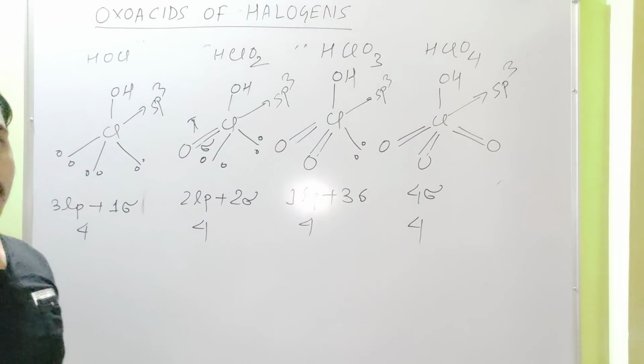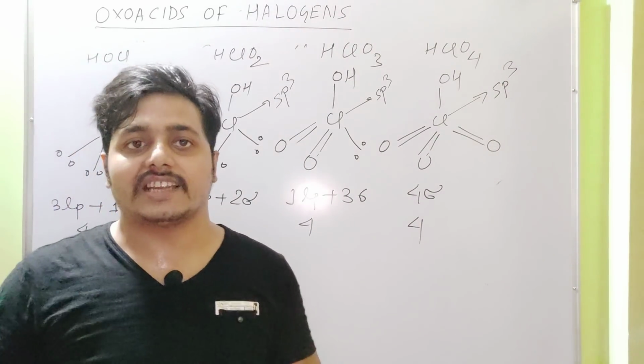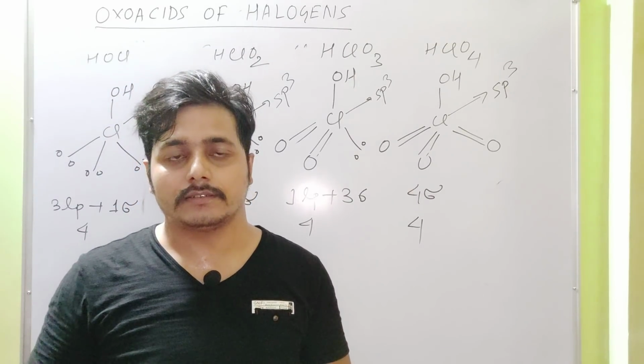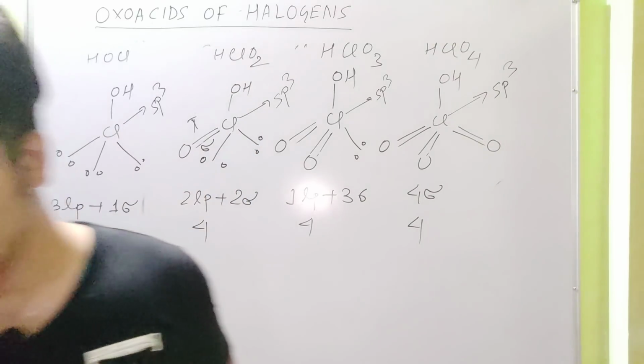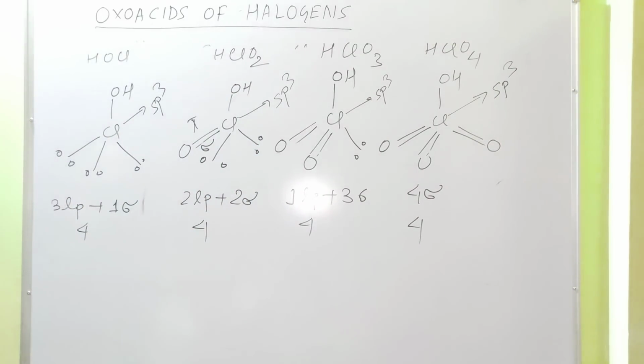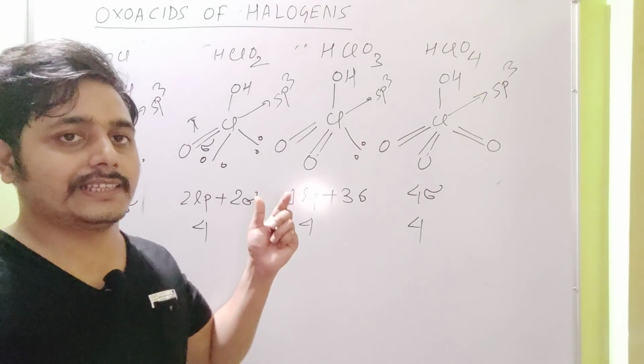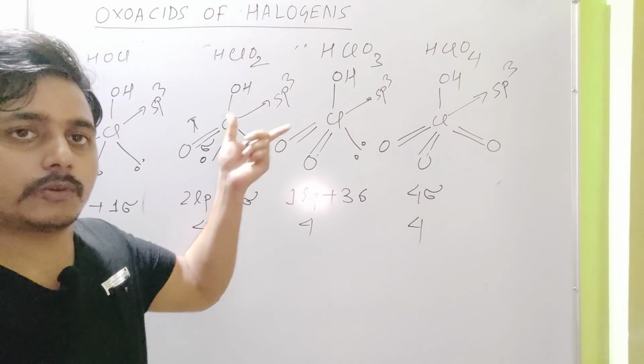Next we discuss the acidic strength of oxoacids. Very simple topic. I will discuss the acidic strength of oxoacids again by taking examples of oxoacids of chlorine.